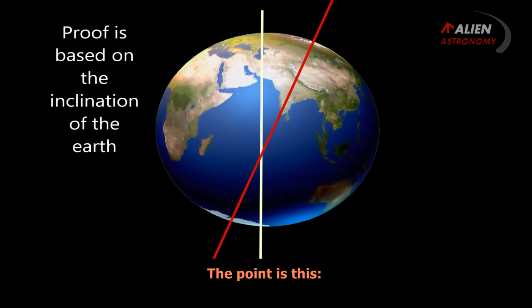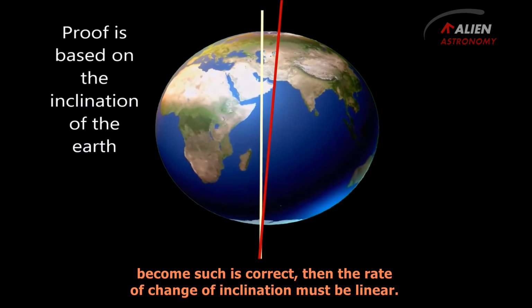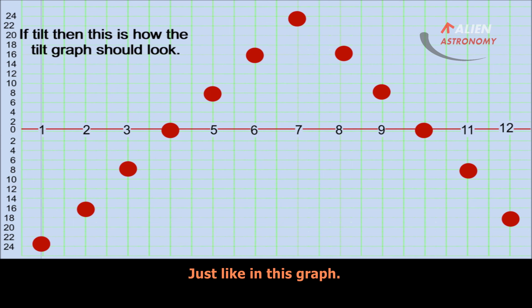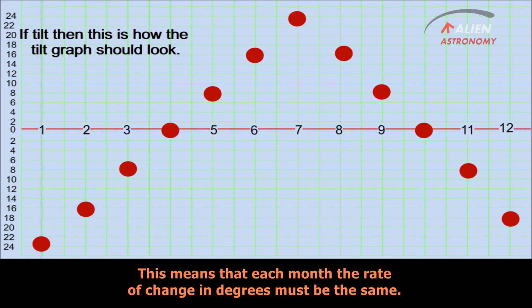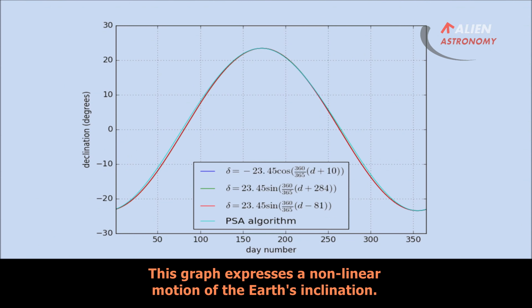The point is this. If the claim that the earth has received a hit and since then its motion has become such is correct, then the rate of change of inclination must be linear, just like in this graph. This means that each month the rate of change in degrees must be the same. But no, look. This graph expresses a non-linear motion of the earth's inclination.